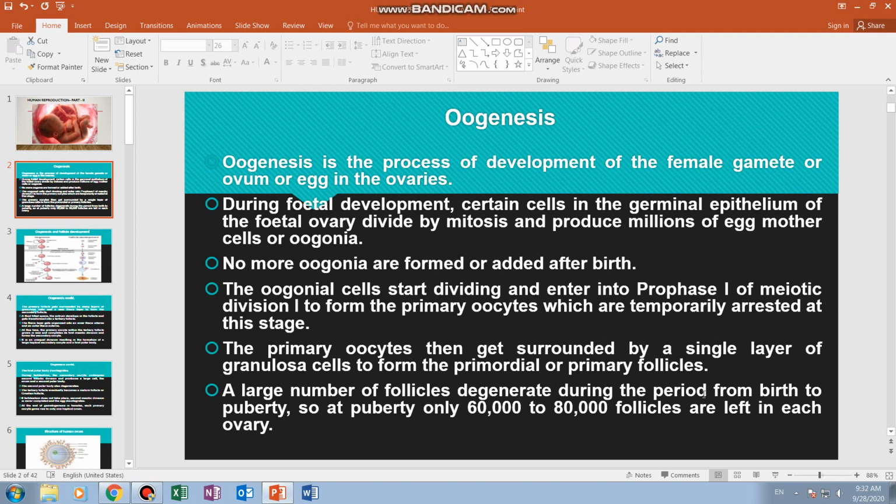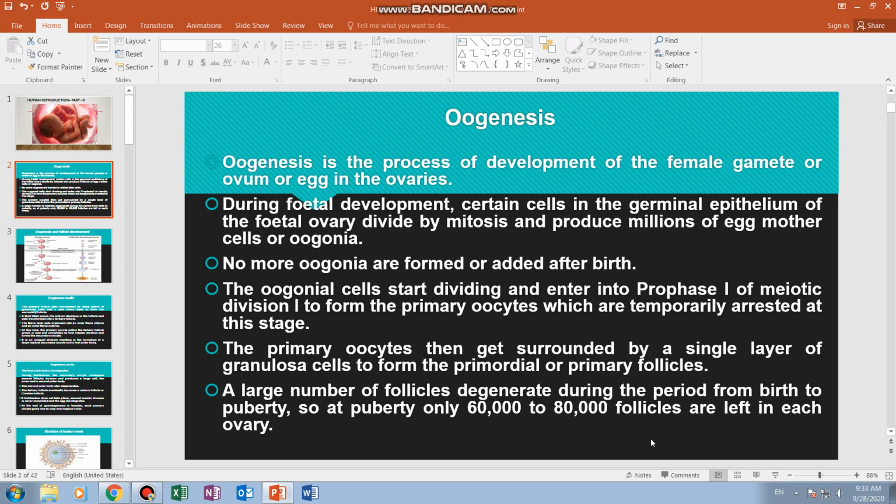Now, many of these primary follicles degenerate. From birth till before puberty, many follicles degenerate. So at the time of puberty, only 60 to 80,000 follicles are left in each ovary.